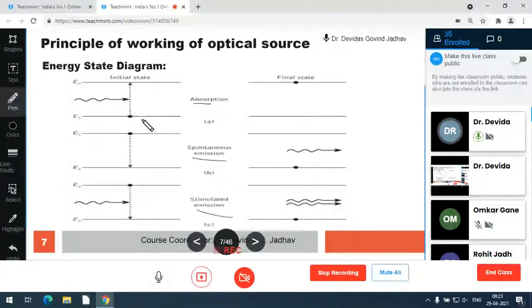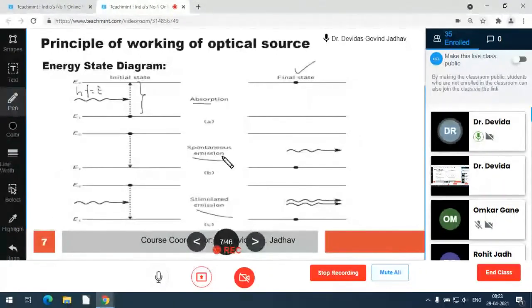In absorption, the atom at lower energy state, that is valence energy state, can transit from valence to conduction, low to high energy state, by absorbing one photon, HF, and that is equal to band gap energy. So this photon will help to overcome the band gap energy of the atom or charge particle. And then the charge particle or atom goes into higher energy state, conduction energy state, in the final state.